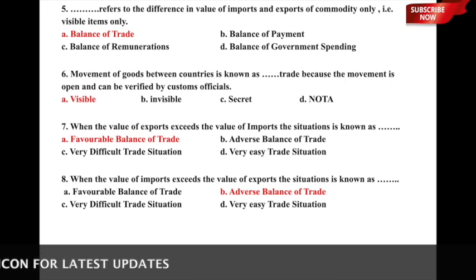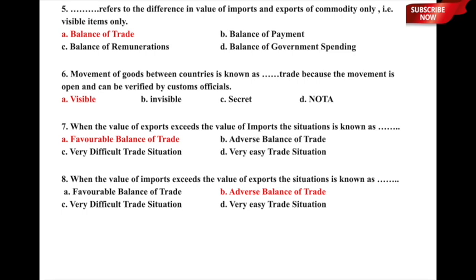The question is, when the value of exports exceeds the value of imports, the situation is known as dash. The options are A, favorable balance of trade, B, adverse balance of trade, C, very difficult trade situation, or D, very easy trade situation. Here the correct answer is favorable balance of trade, and therefore option A, favorable balance of trade, is the correct answer to this question.